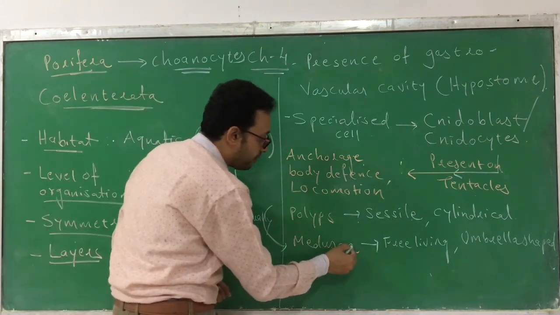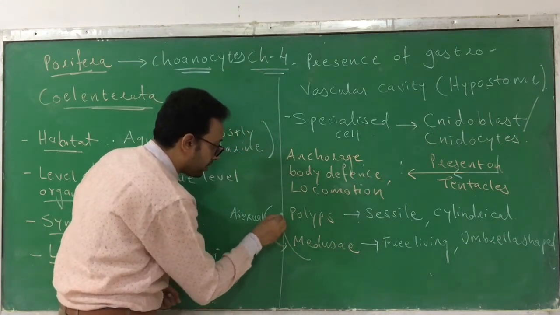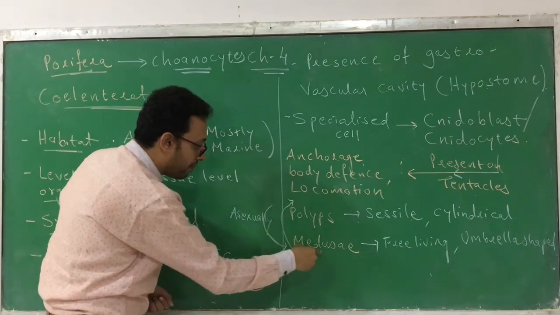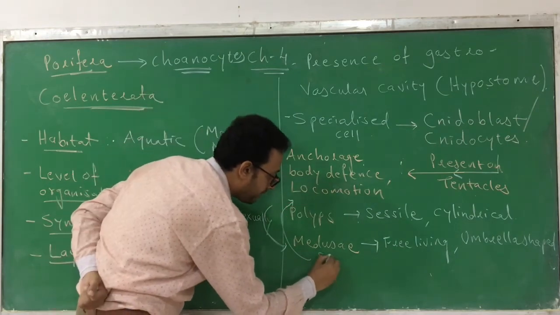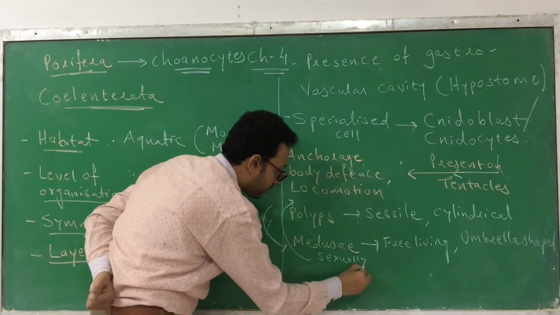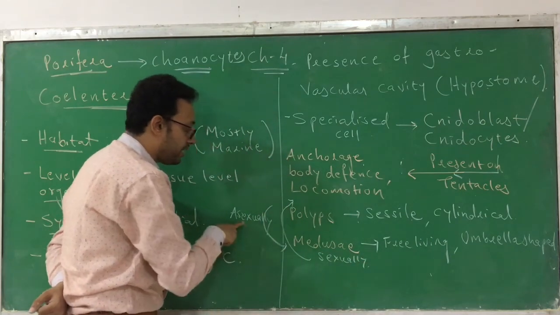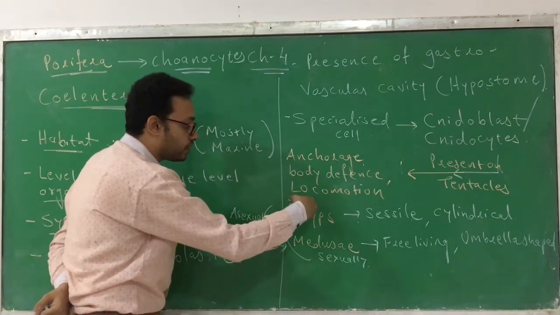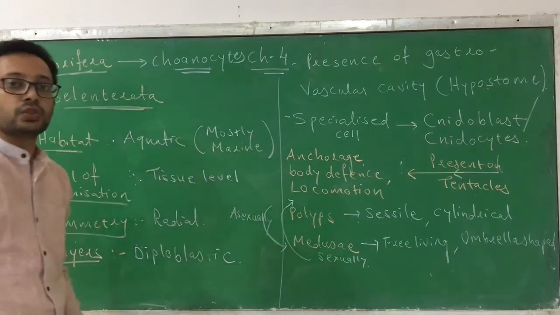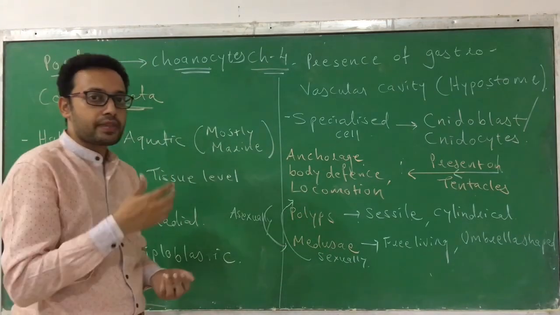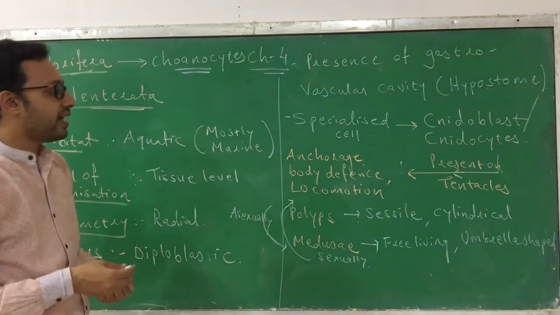And medusae converts to polyps, like I am showing over here. See the arrow. Medusae converts to a polyp sexually. Here remember, polyps convert to medusae asexually. Medusae converts to a polyp sexually. So this variety you can find. Here you can also find the skeleton.